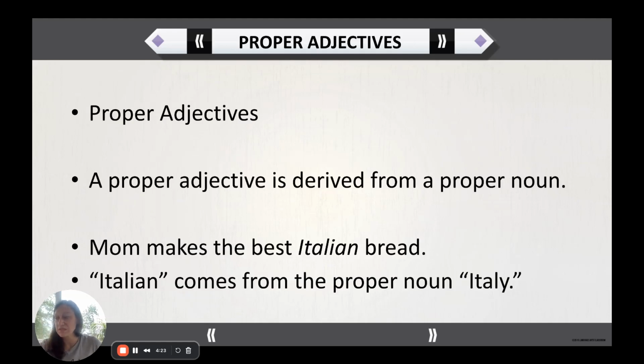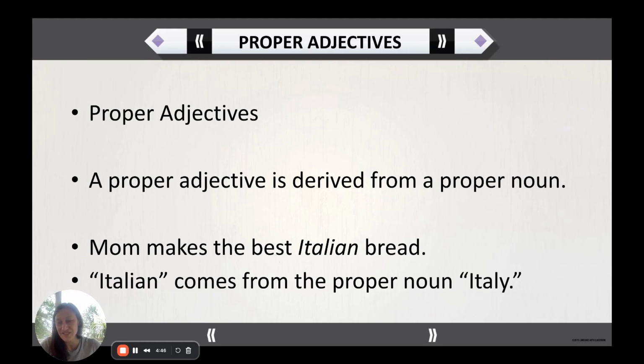Proper adjectives. This is a really important one, mostly because we do this a lot in English, and we do not necessarily capitalize these words. A proper adjective is derived from a proper noun. Mom makes the best Italian bread. Italian comes from the proper noun Italy. So Italian is capitalized, Italian bread.